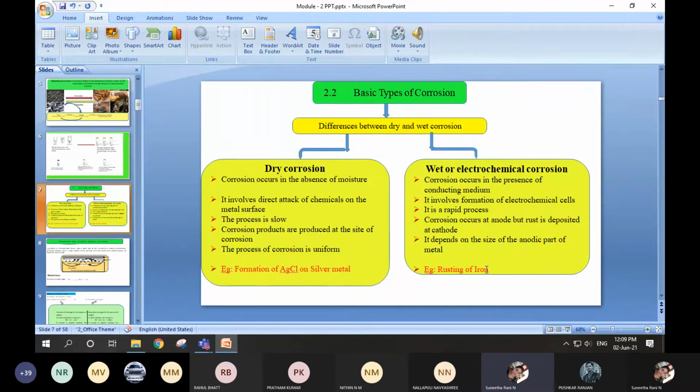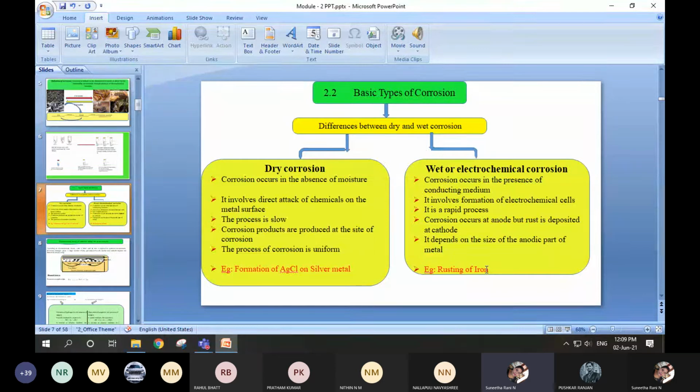In dry corrosion, it involves a direct attack of chemicals on the metal surface, whereas wet corrosion involves the formation of chemical cells. It is a rapid process. In dry corrosion, the corrosion products are produced at the site of corrosion, meaning it happens only at that particular site.